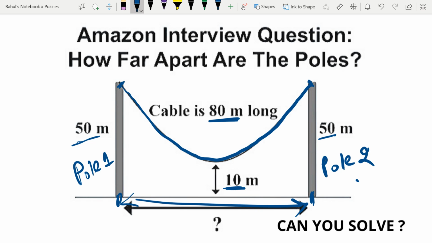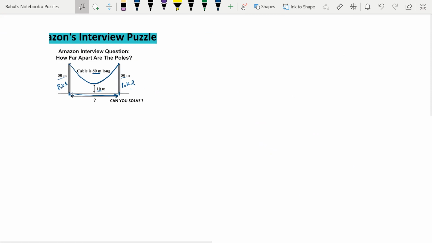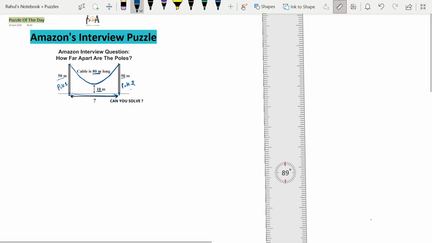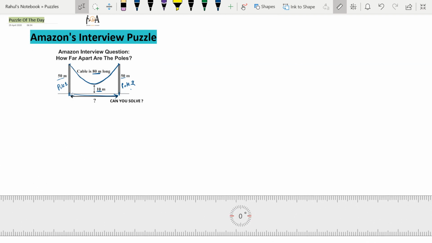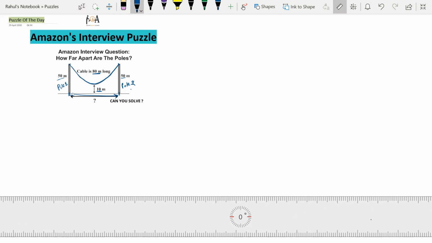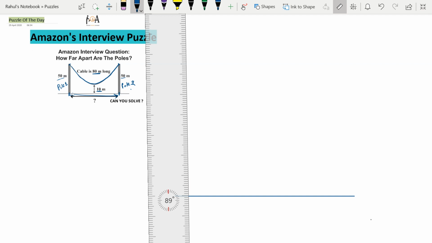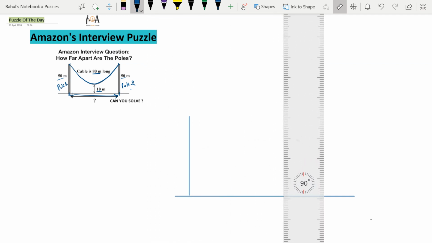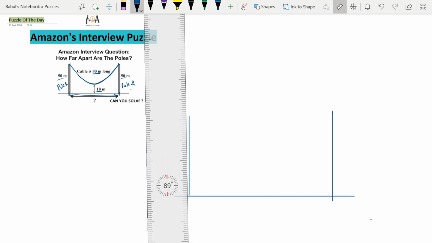So now let's solve the puzzle. Basically, you all know the condition of the puzzle, but I am drawing it so that we can at least solve the puzzle, right? So suppose this is the ground level, and this is pole 1 and this is pole 2.